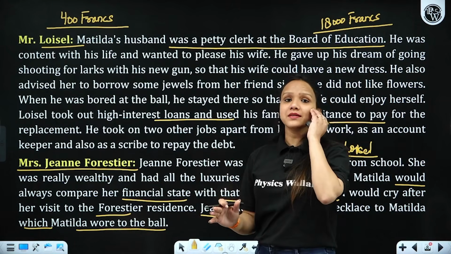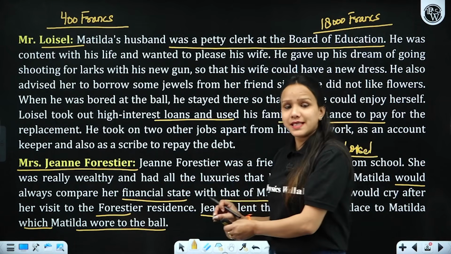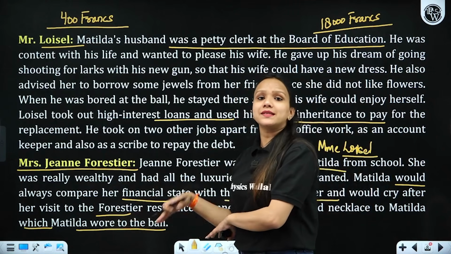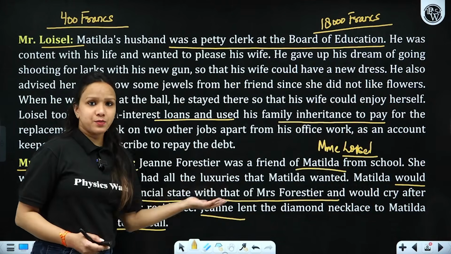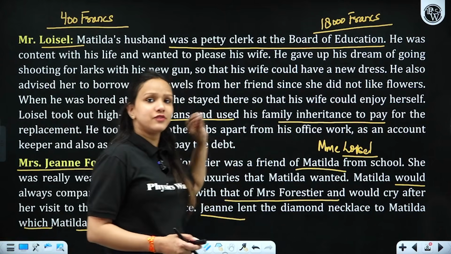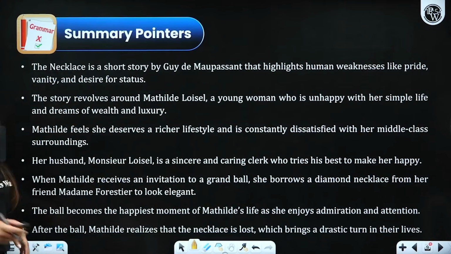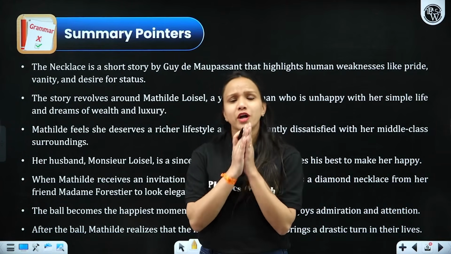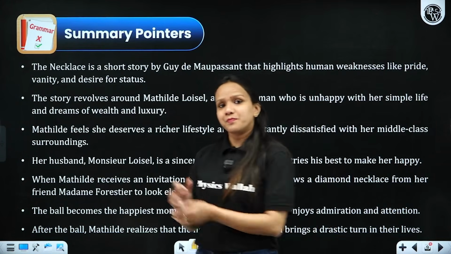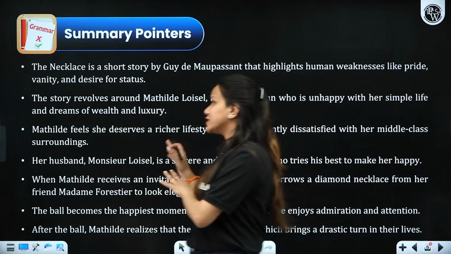And after so many years, when they both come across each other, she revealed the truth that the necklace was a fake one, right? So, but these two characters are really important. So, please go through these characters very clearly, right? Now, let's understand the summary pointers, right? This will definitely help you understand all important points related to the lesson. We have done the narrative sketch. Now, it's time for summary pointers.